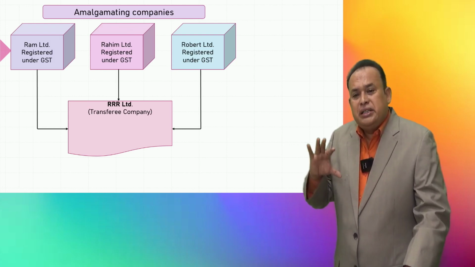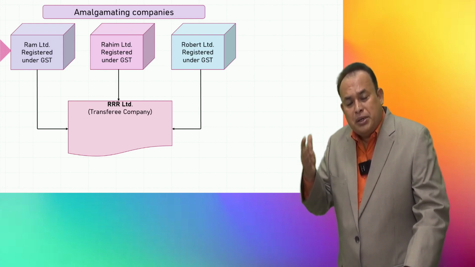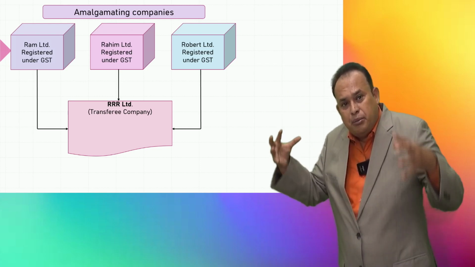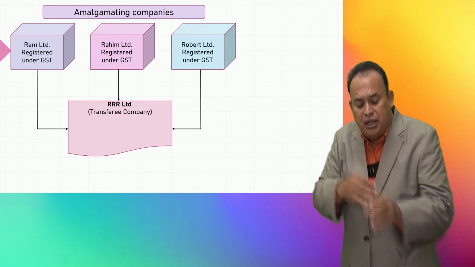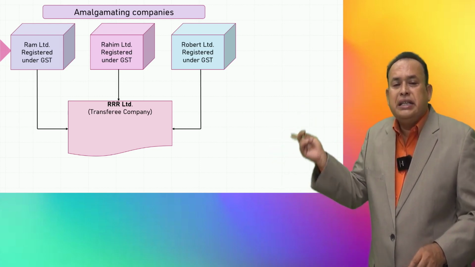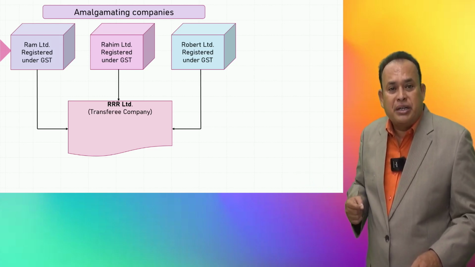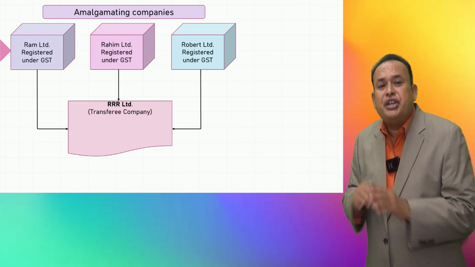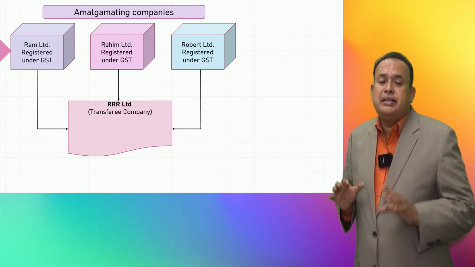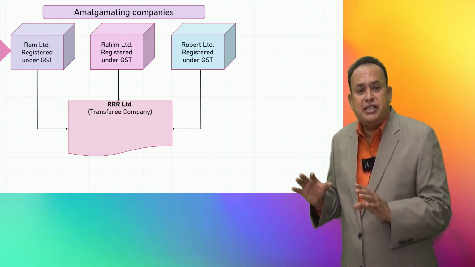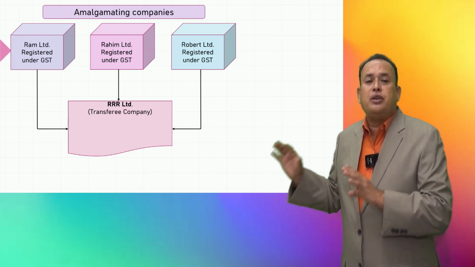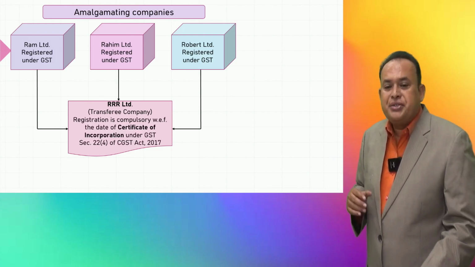Since Ram Limited, Rahim Limited, Robert Limited are already registered persons, they are merging together to form a new company, RRR Limited. In that case, for RRR Limited, registration is mandatory under GST as referred under section 22 subsection 4 of the CGST.